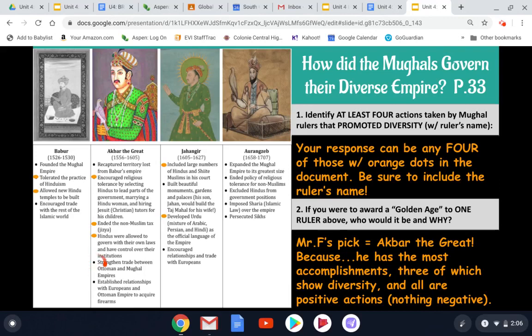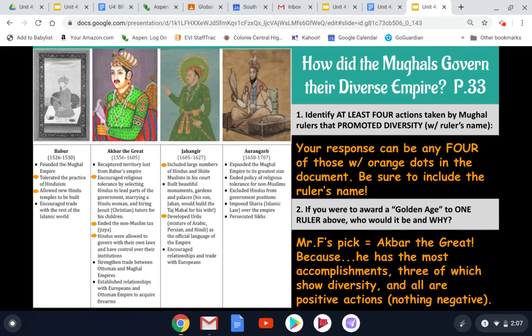He is also strengthening trade between Ottoman and Mughal empires. And he's also establishing relationships with Europeans and the Ottoman Empire to acquire firearms. So not just other Muslims in the Ottoman Empire, but also Europeans, Christians as well.